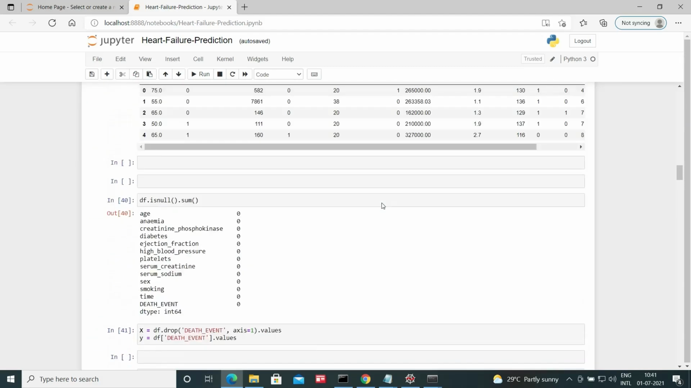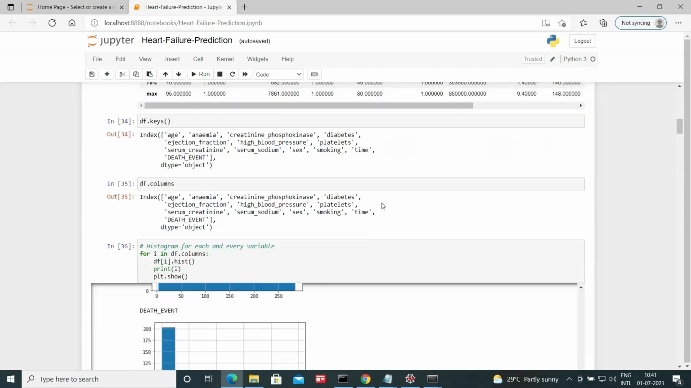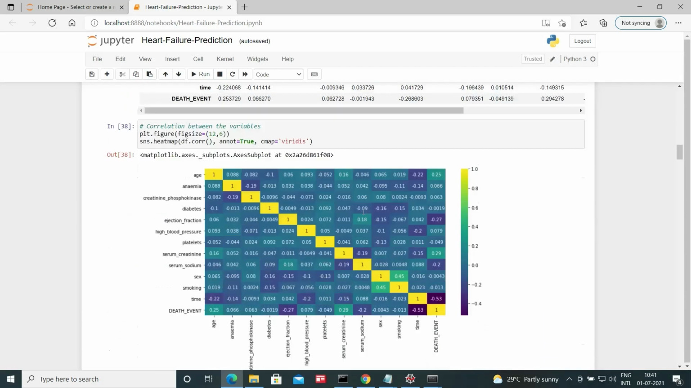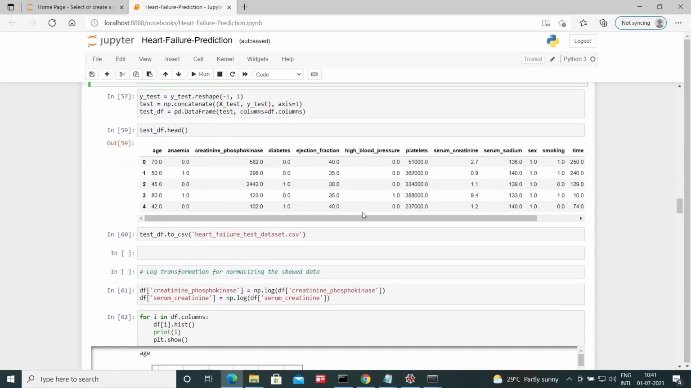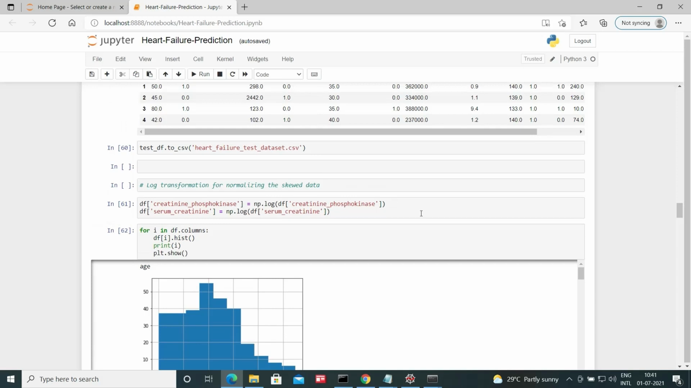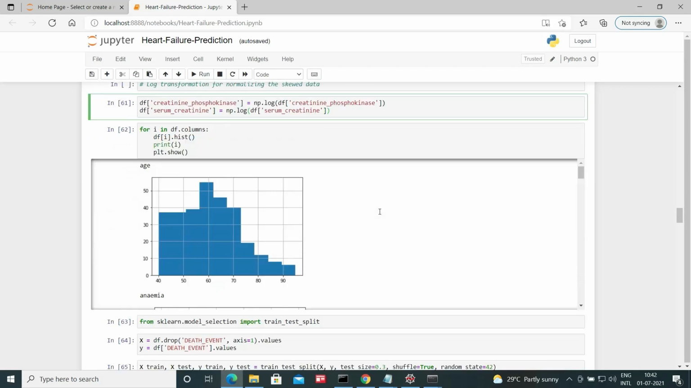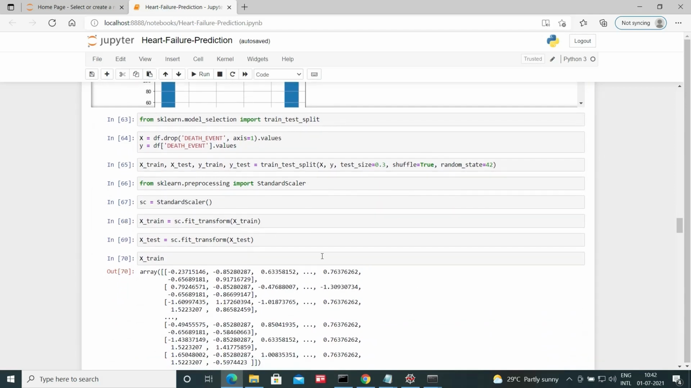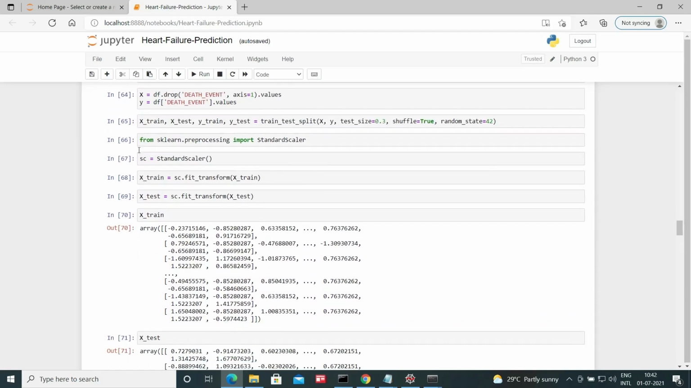So from our histogram plots of various variables where we plotted the distributions, we found that there are two independent variables, creatinine phosphokinase and serum creatinine, where the distribution is quite skewed. So we have to normalize the skewed data for these two variables. The standard practice is to go for the log transformation, logarithmic transformations, for normalizing the skewed data. We are doing it here. And then here we are doing the feature scaling.